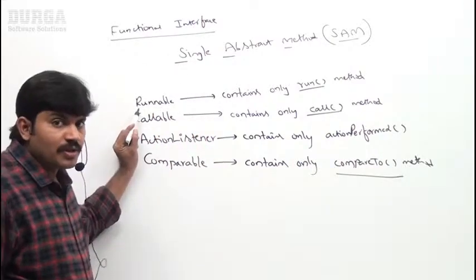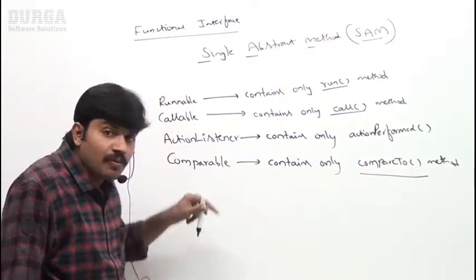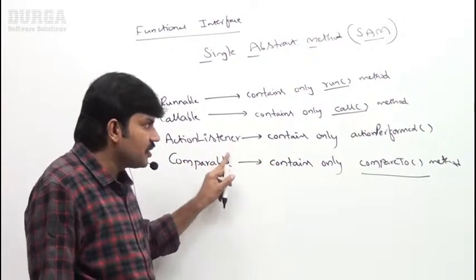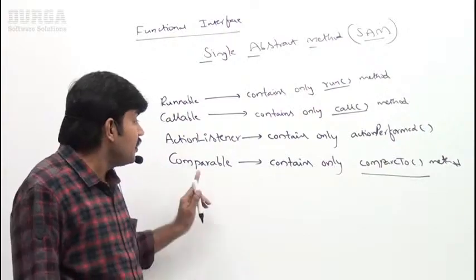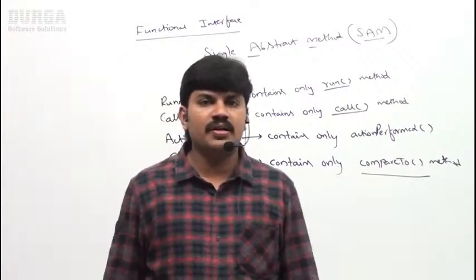Runnable. It contains how many methods? Only one method. What is that method? Run method, right? Next, callable. It contains how many methods? Only one method. Call. Action listener. It contains only one method, actionPerformed. Comparable. It contains only one method, compareTo. Everyone can understand, right?